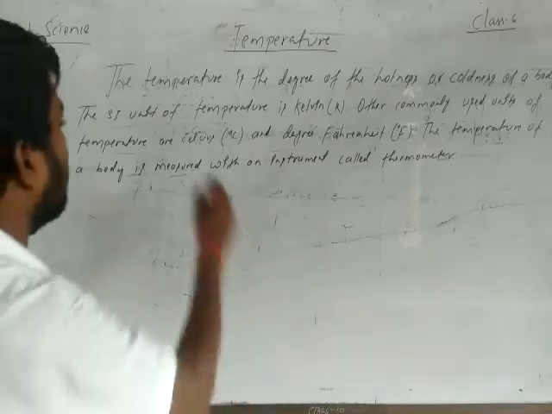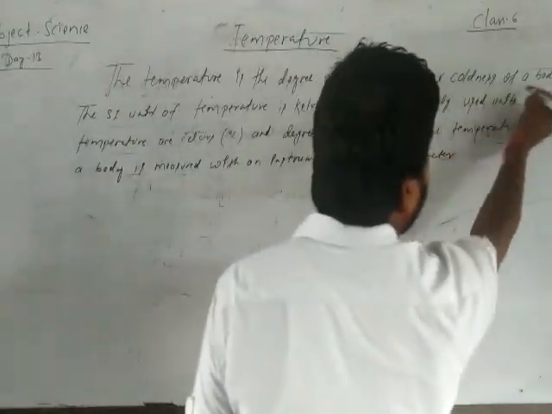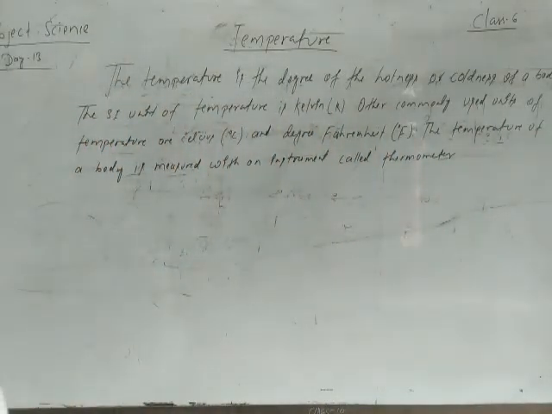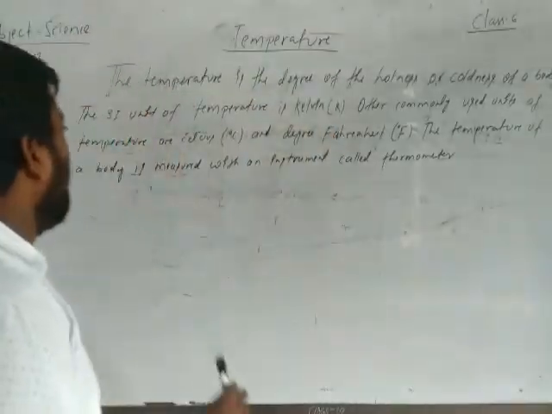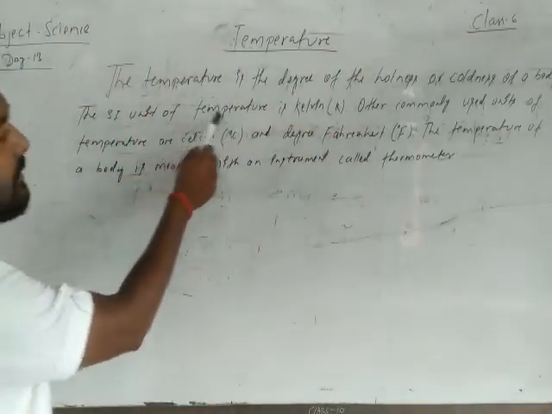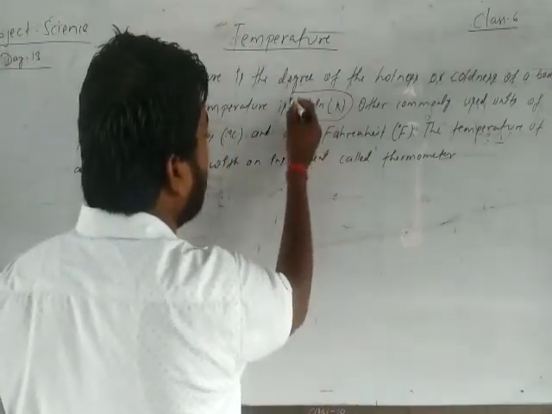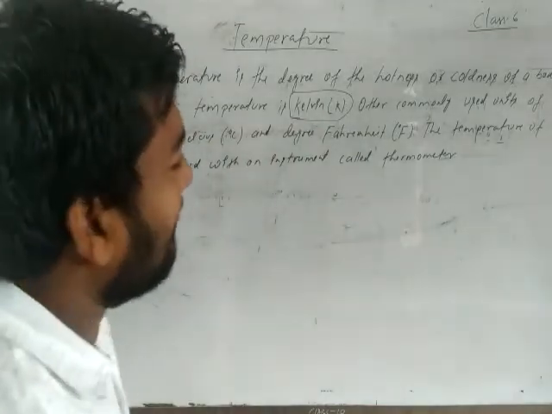Okay? Very nice. The SI unit of temperature is Kelvin. You have to remember this: its SI unit is Kelvin.